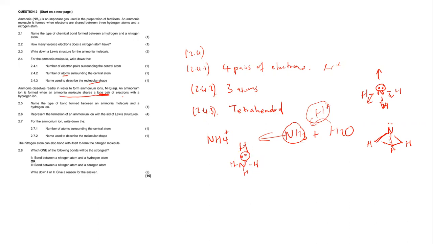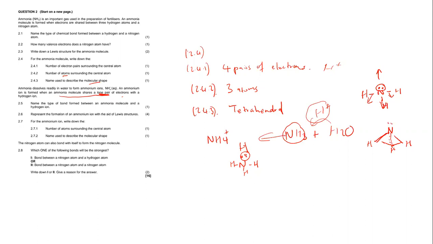But this type of covalent bond is not the covalent bond that we know, because we know that in a covalent bond, one atom will bring an electron, and then another atom will bring an electron. Therefore, these electrons will be shared together. Therefore, it's a covalent bond. Now here, it is not a strict covalent bond that we know of. It is what you call a dative covalent bond or a coordinate covalent bond.